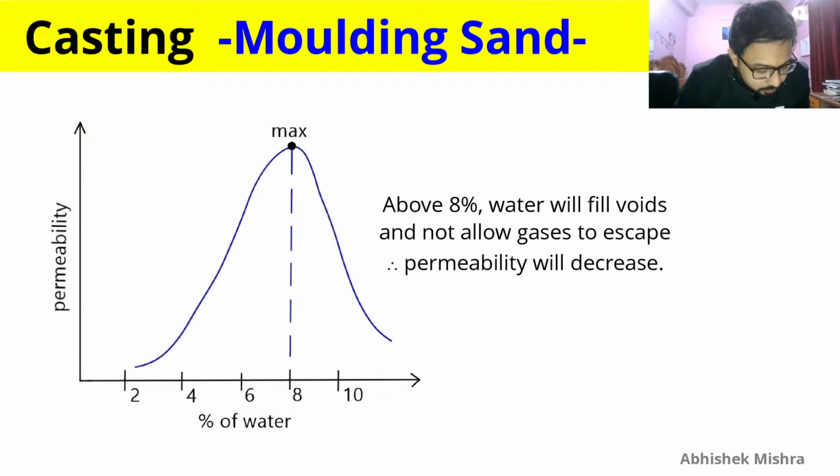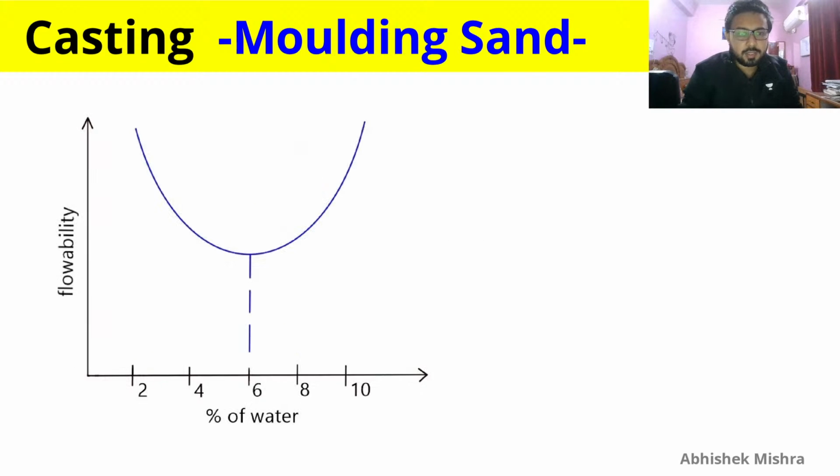Will strength also increase or decrease? It will increase and then decrease. So what is strength? Molding sand strength will vary with percentage of water. It will first increase because water will make the molding sand stick and hold together a little better for some time.